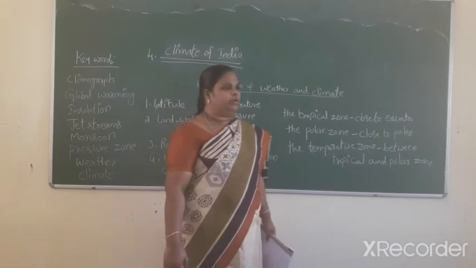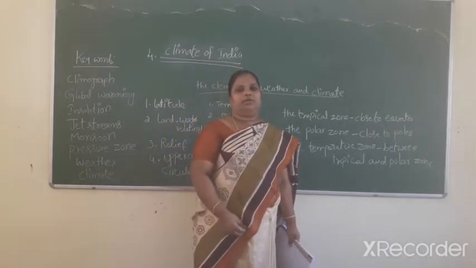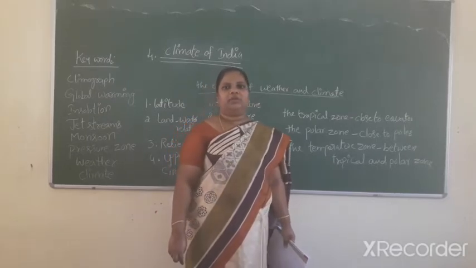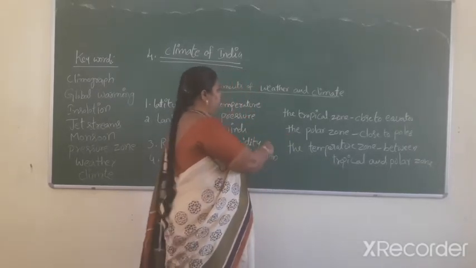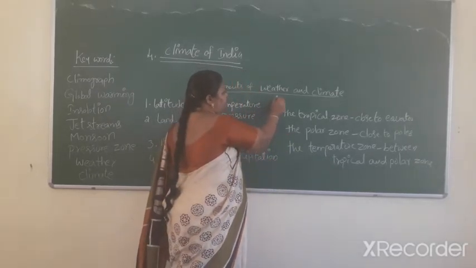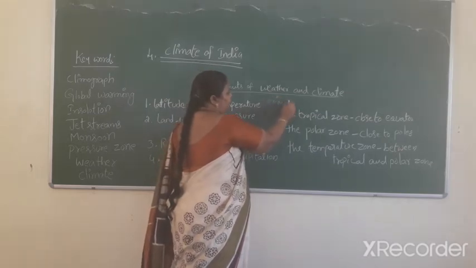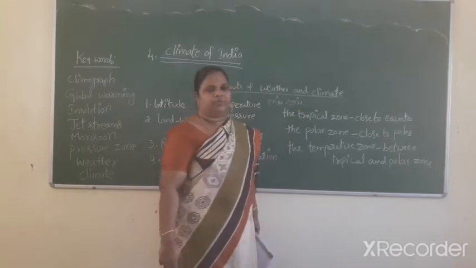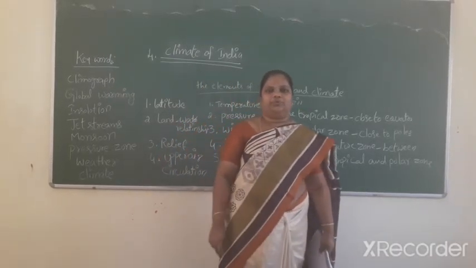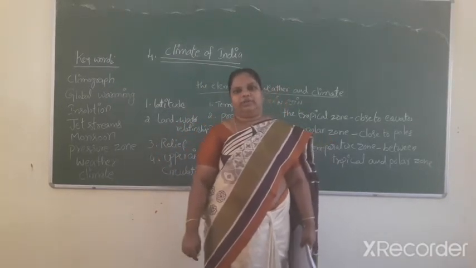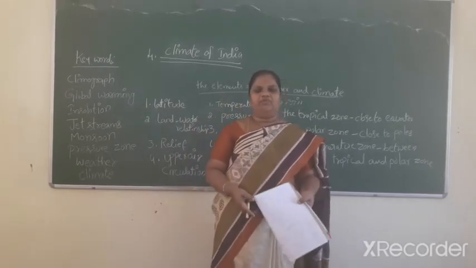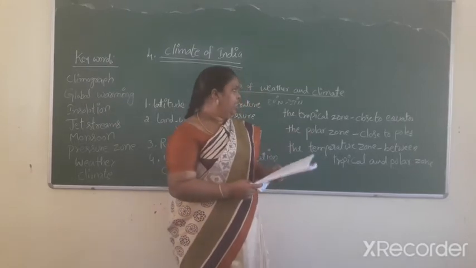India is located in the northern hemisphere, from 8 degrees north to 37 degrees north, and is divided into two almost equal parts by the Tropic of Cancer. This is latitude.